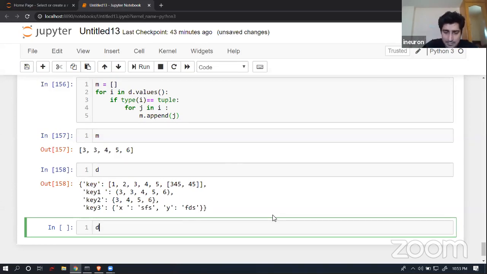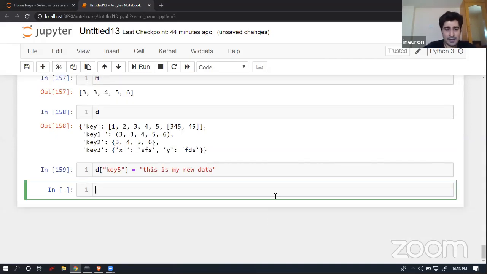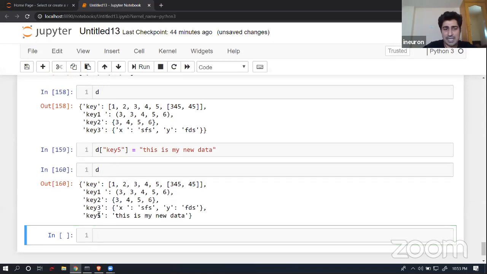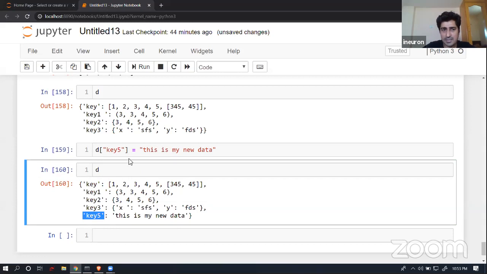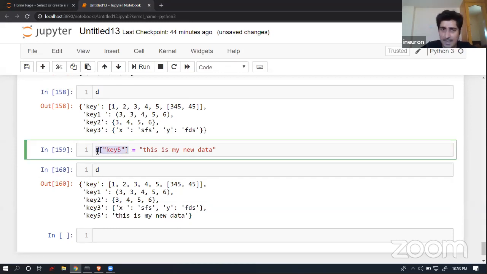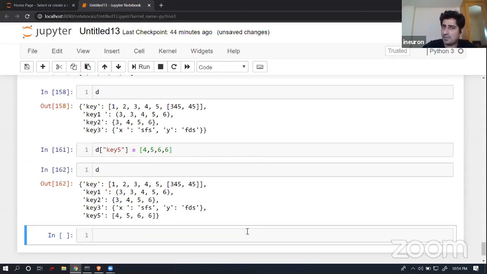Here I will create a new key. Let's suppose the new key is key5. Key5 is not available, so I assign a value to it. This is my new data. Simple, and done. If I print this again, you will find that it has created a new key for me. It's very simple: call your dictionary, give a new key, and assign some data. You can assign anything, it doesn't matter at all. Whatever data you are looking for, it is going to accommodate it.